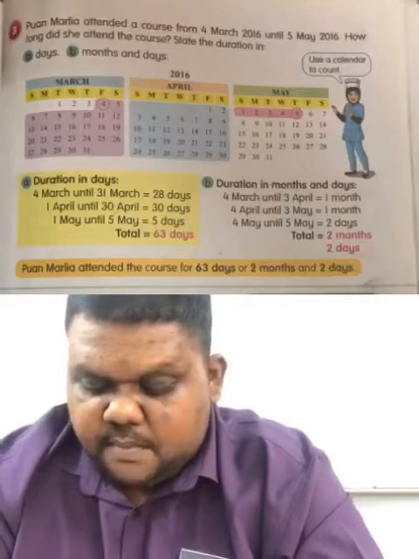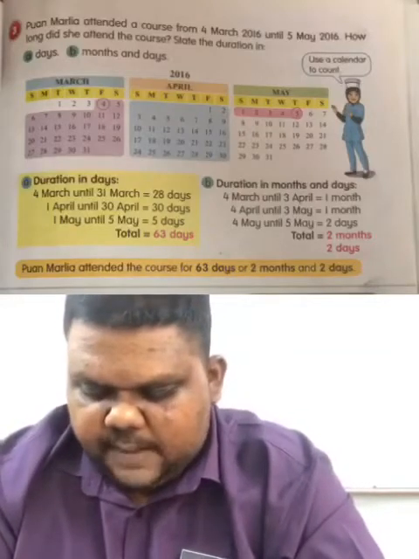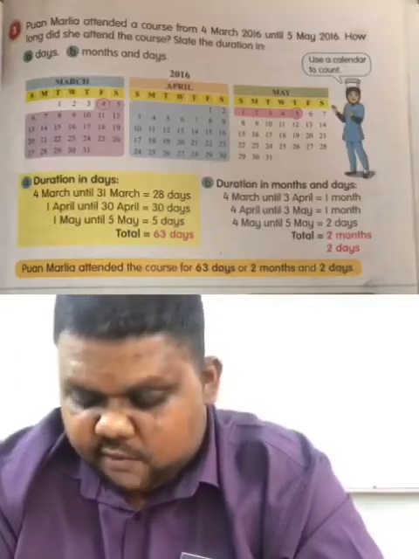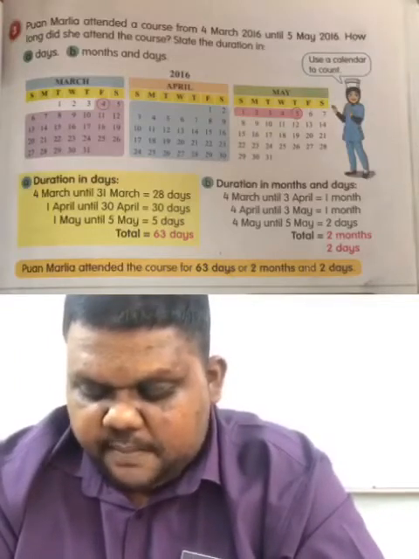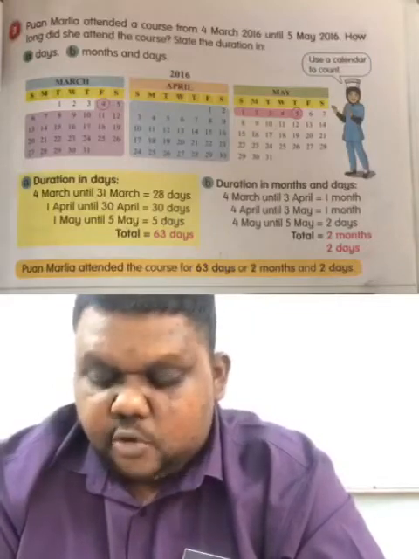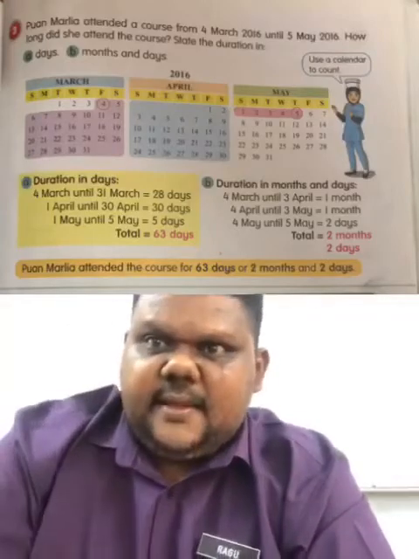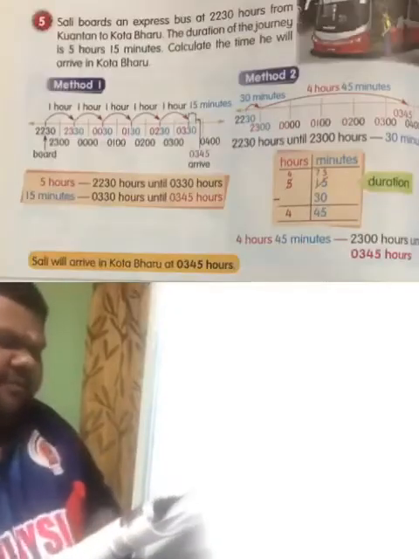So from 4th March until 3rd April is 1 month. From 4th April until 3rd May is another 1 month. And from 4th May until 5th May is 2 days. So the total will be 2 months and 2 days if you count it in months and days. We look at example number 5.